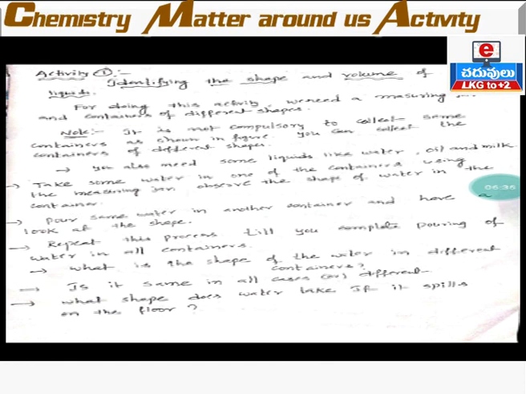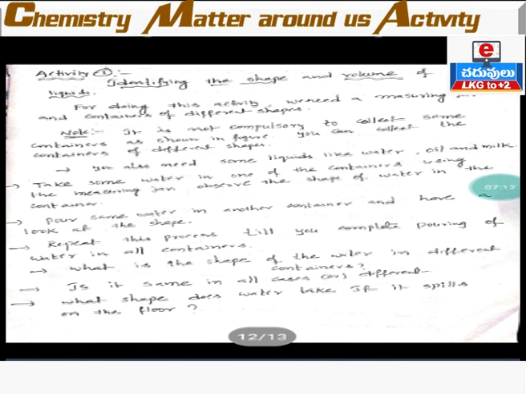Generally the shape of the liquid depends upon the shape of the container. Try to understand this point. I am focusing on this point. The shape of the liquid depends upon the shape of the container, not water alone. Any liquid you take, its shape depends upon the shape of the container. When you pour water in a bucket, the water will take the bucket shape. When you pour water in a bottle, the water will take the bottle shape. When you pour water in any container, it will take the container shape. So we can say that the shape of the liquid depends upon the shape of the container.